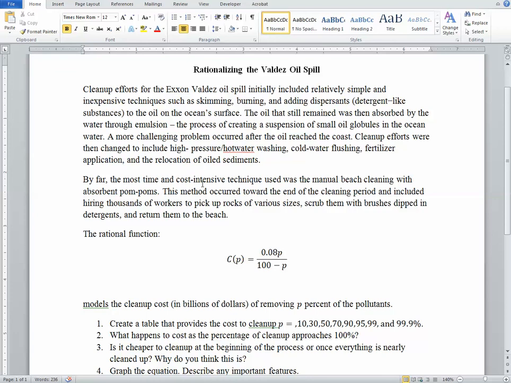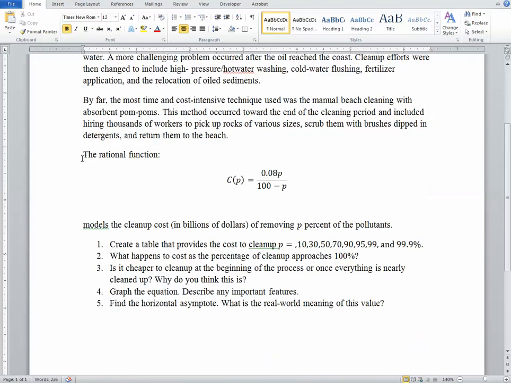So it was a very intense process, and a model pretty close to this model here, where C of P equals this whole right-hand side, models the cost of cleanup. So C, the output of this, is the cost of cleanup to remove P% of the pollutants. Now here we're dealing with whole numbers. So if P is 1, then we're talking 1%. If P is 10, that's 10%. And we want to begin understanding this.